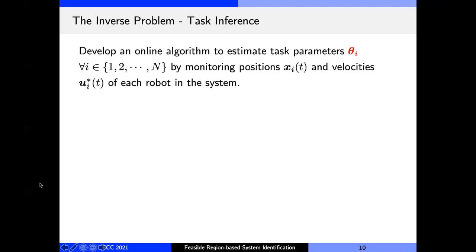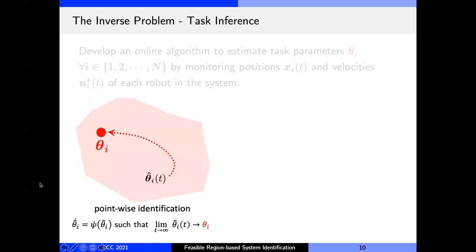I want to distinguish between two types of approaches that can be used for doing inference. The first one is point-wise identification. This approach generates a single estimate of the parameter called theta hat, and the hope is that this estimate will converge to the true parameter as the algorithm gathers more data from the robot's motion. An unscented Kalman filter, or a UKF, is an example of such an approach.